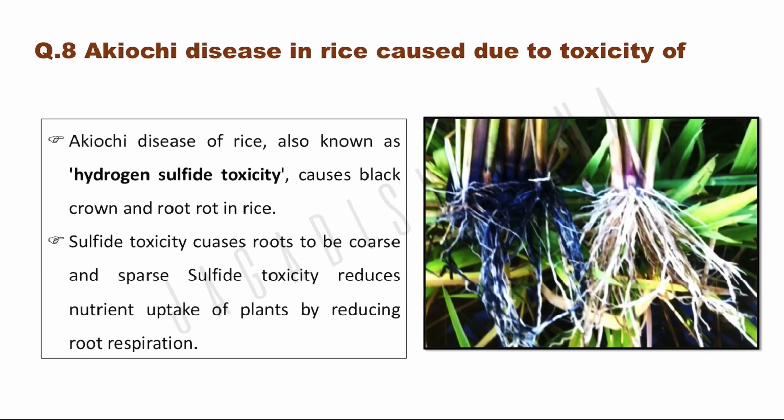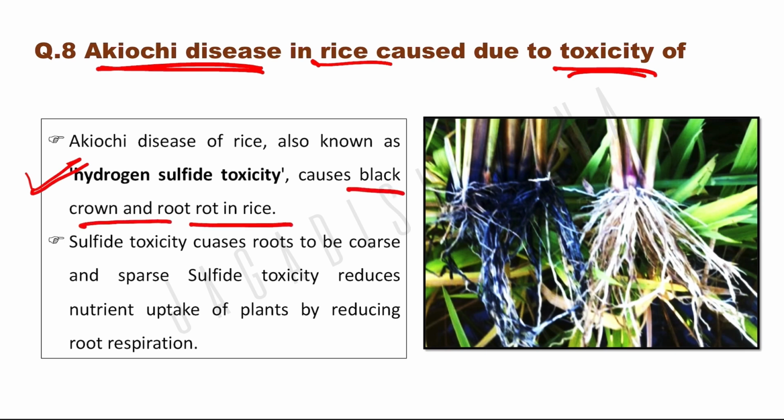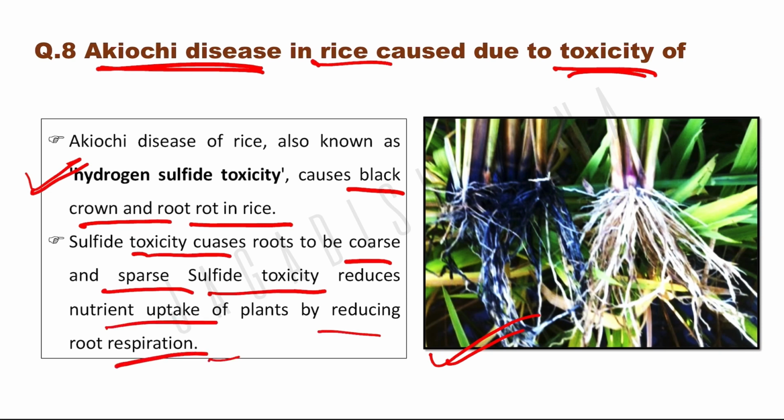Akiochi disease in rice is caused due to toxicity of. Akiochi disease is caused due to toxicity of hydrogen sulfide. Okay, and that causes black crown and root rot in rice. You can see here in the picture also. Sulfide toxicity causes roots to be coarse and sparse. Sulfide toxicity reduces nutrient uptake of the plant by reducing root respiration. So in Akiochi disease, it shows black crown type symptoms and nutrient uptake is hampered due to poor respiration.